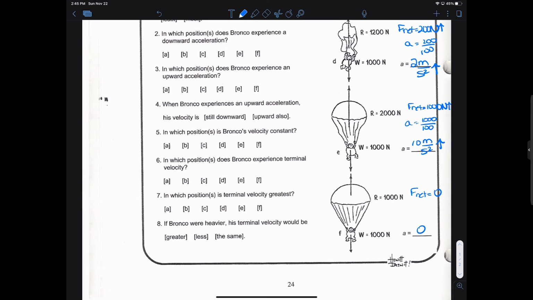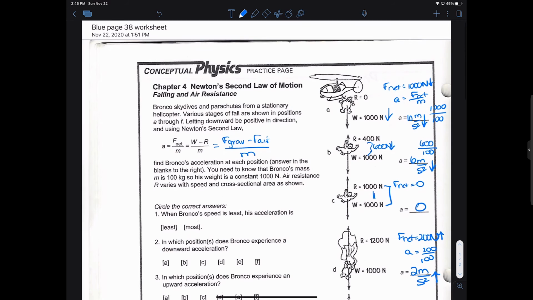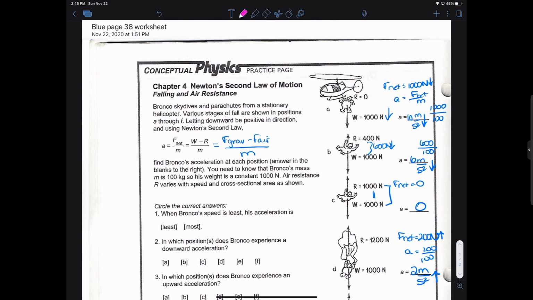So let's look at a couple of these and see what else we already know. Free fall, when he only has the force of gravity acting upon him, that would be in A. He only has the force of gravity at that point in time.